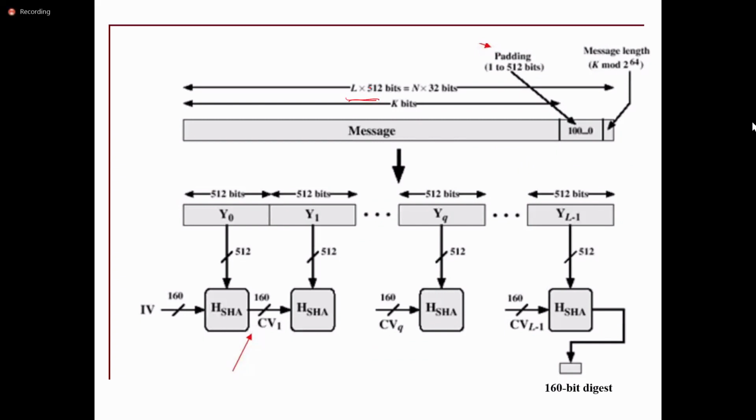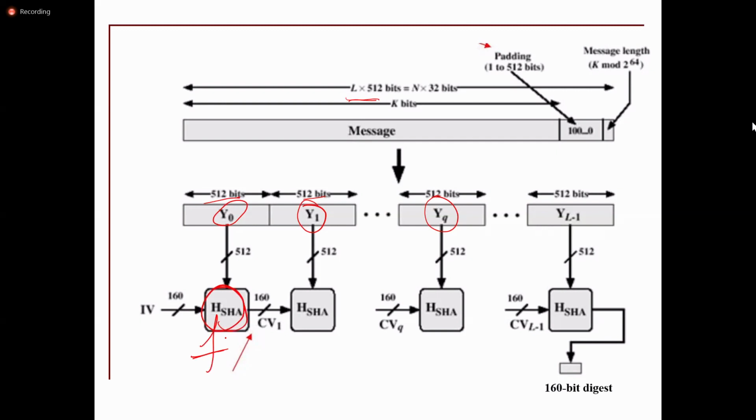It is going to specify the length of the message, and then divide the message into different blocks. The blocks are Y0, whose size is 512, Y1 is 512, Y2 is 512, and so on up to Y(L-1). There are L blocks. Then it takes one initial value. This is a compression function; H is nothing but a compression function.